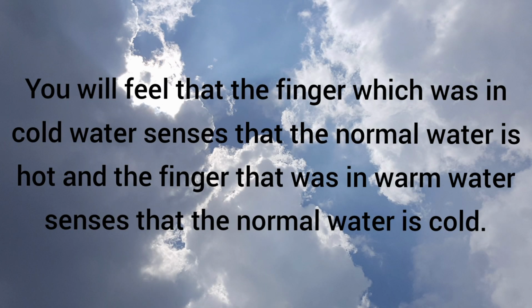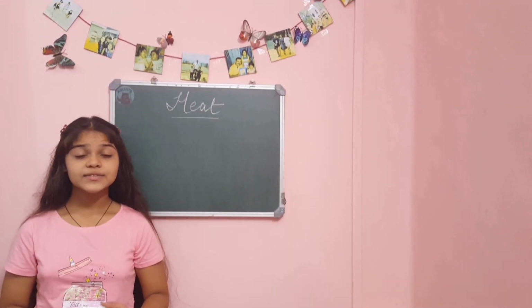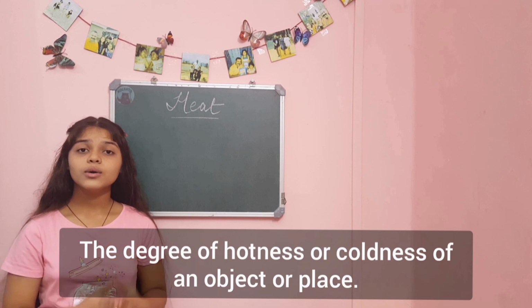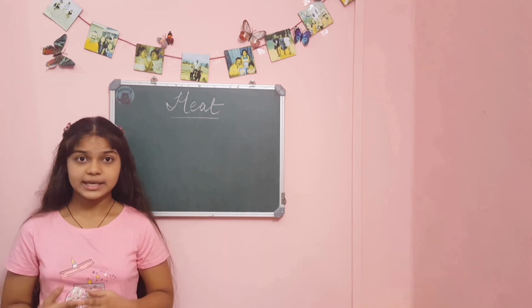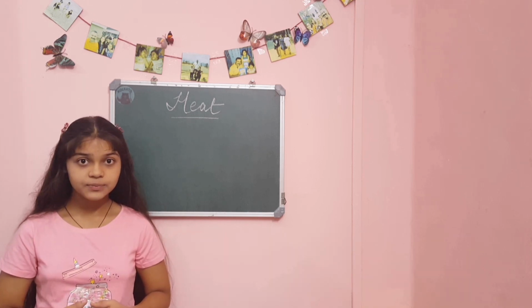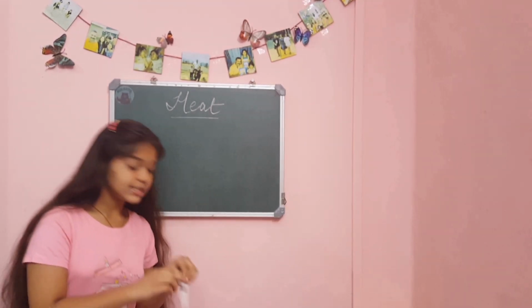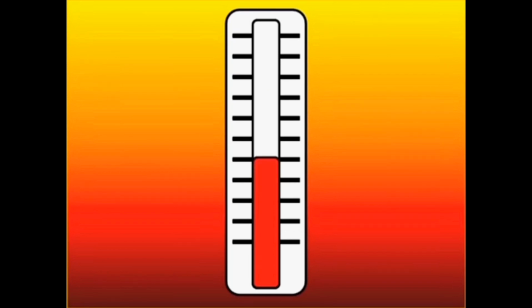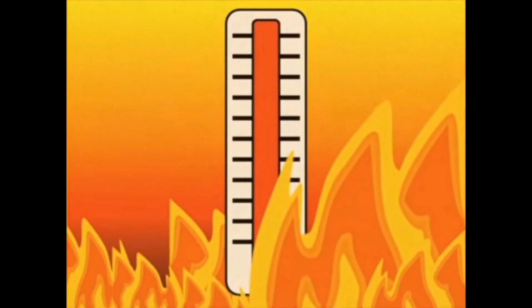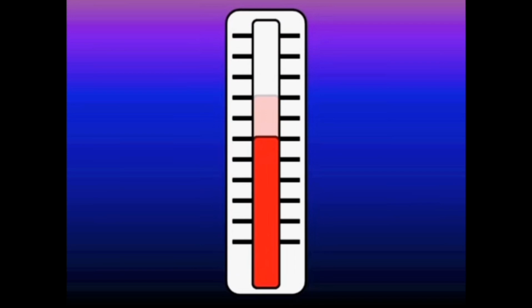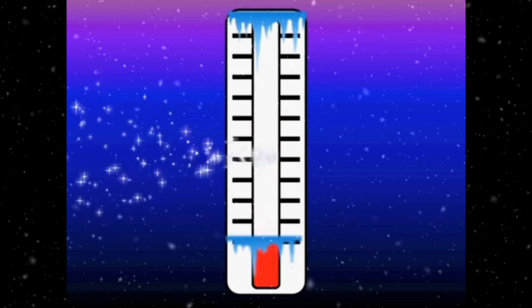Check your answer. If you have a keen observation, you must have observed my sister used the term temperature. Well, what does it mean? It means the degree of hotness or coldness of an object or place. And how to measure it? Well, we use a device known as a thermometer to measure. When the mercury goes up, it's getting hotter. When the mercury goes down, it's getting colder.